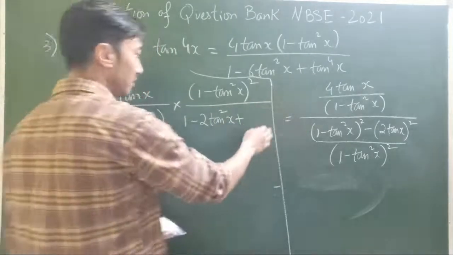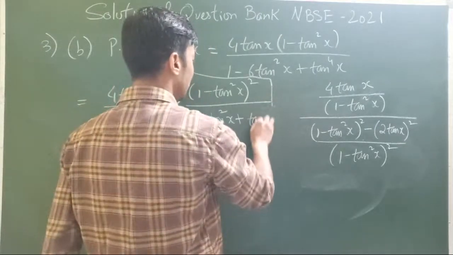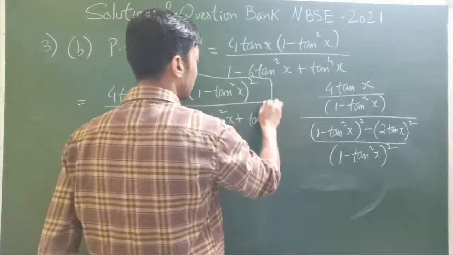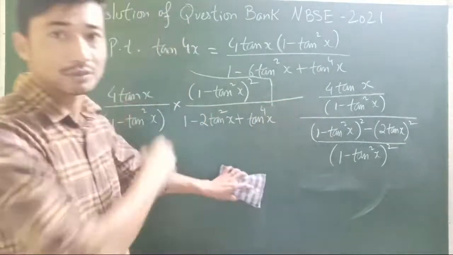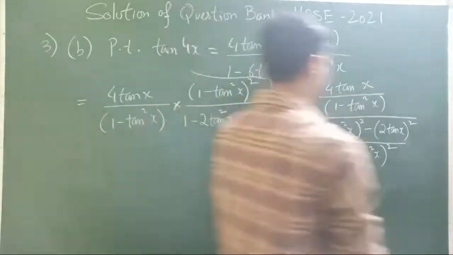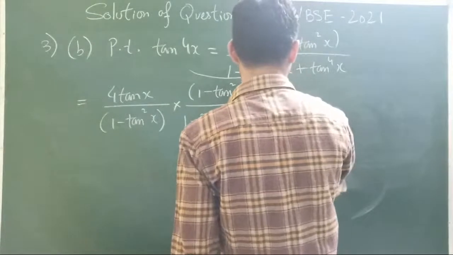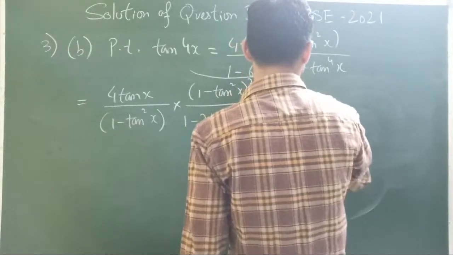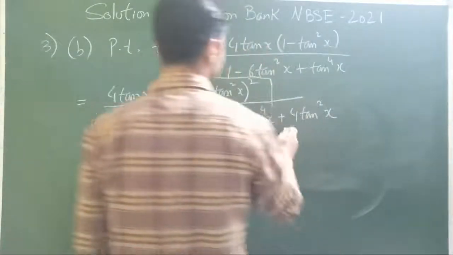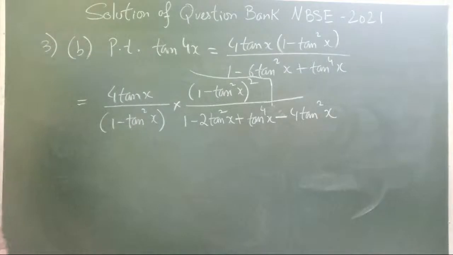I'll rub that part because it's getting congested. I hope you have written plus b square. So tan square x whole square will be tan power 4x. Now 2 tan x times 2 tan x gives 4 tan square x. So plus 4, was it plus or minus? I guess it was minus, isn't it? Yeah, minus 4 tan square x.